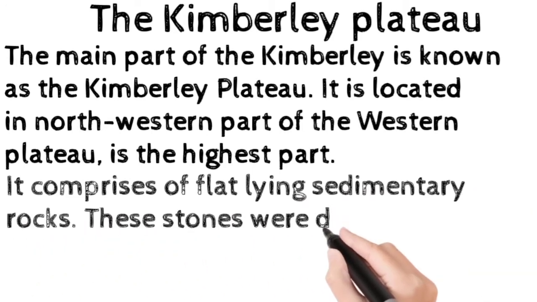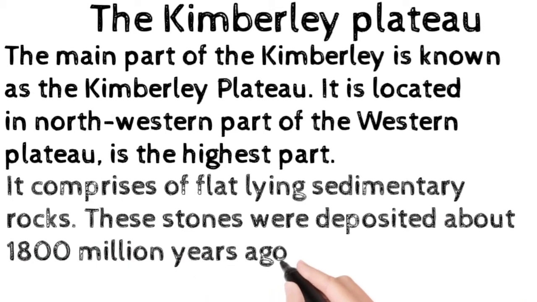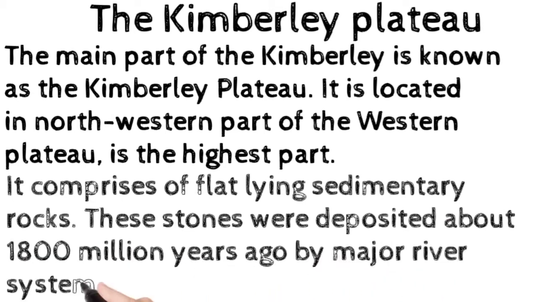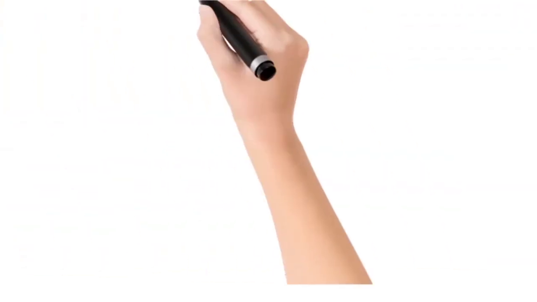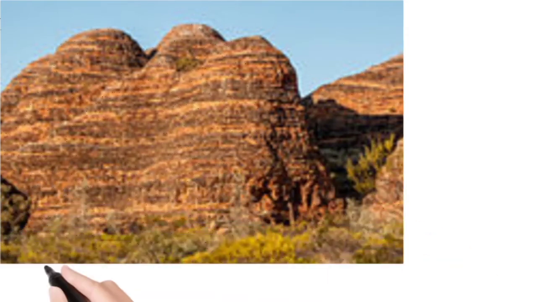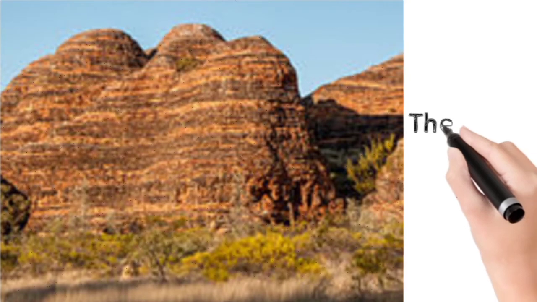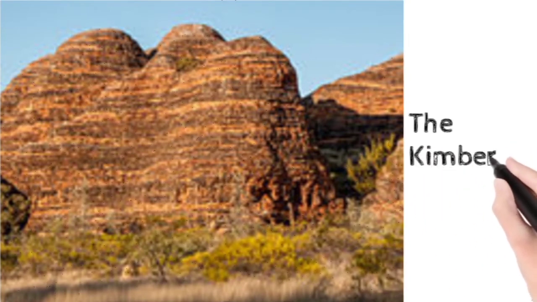These stones were deposited 1800 million years ago by a major river system. Now the picture which is coming is of the Kimberley Plateau, and you can get the height of the Kimberley Plateau from this picture.